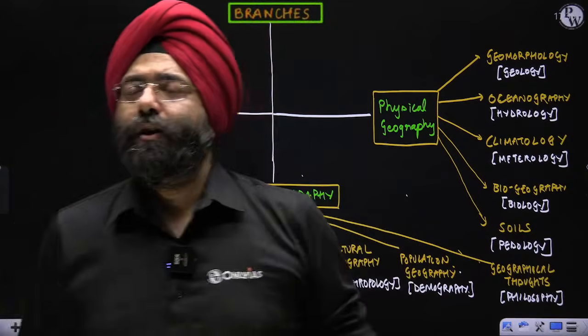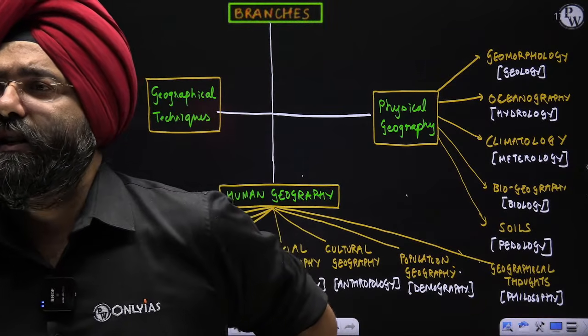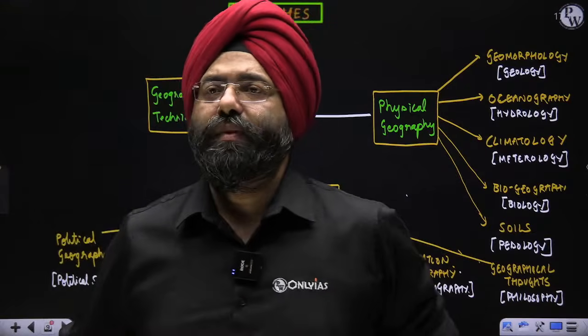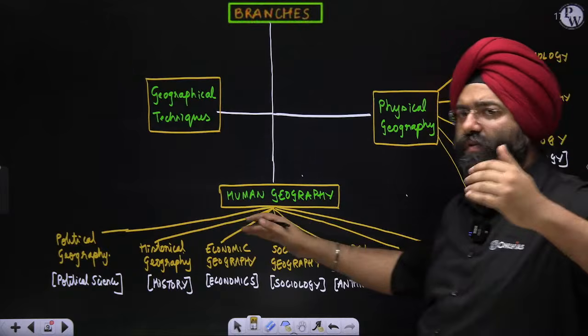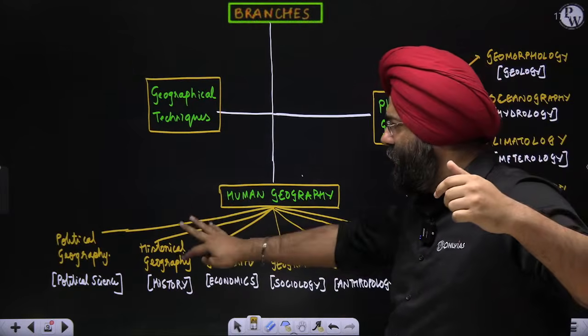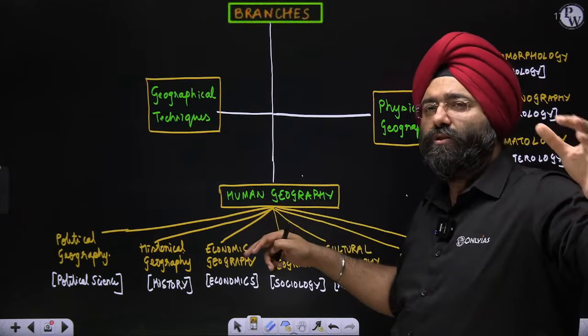Are these factors interconnected? Yes, absolutely, these are interconnected. See, whatever you see over here, as we proceed in the lectures, you will see we will be covering every branch. Everything will be covered. You will see the interconnectivity also that is present.